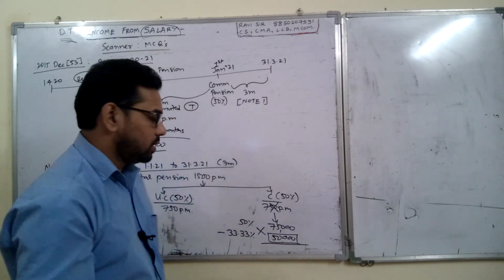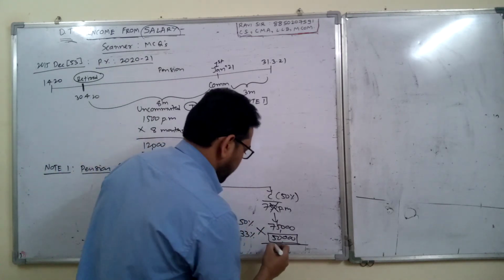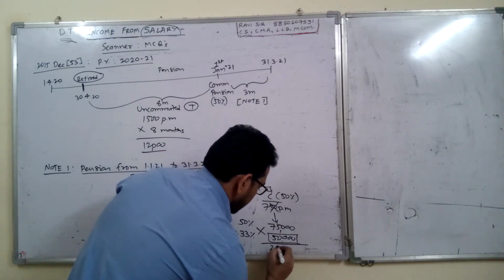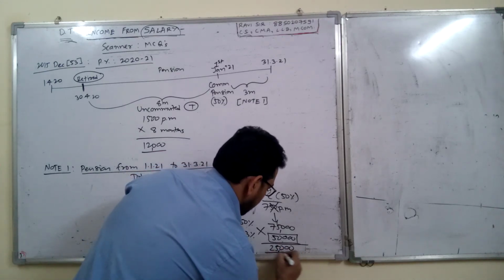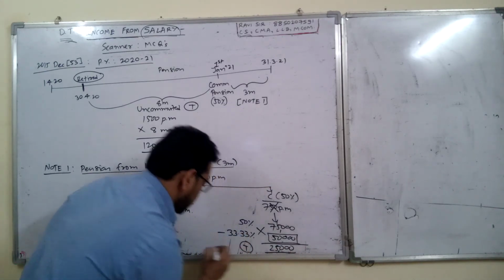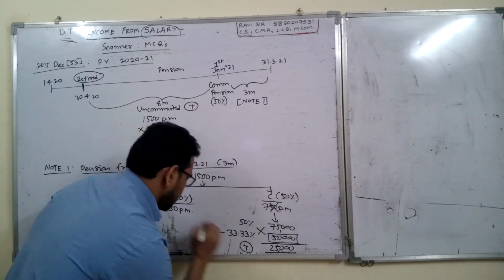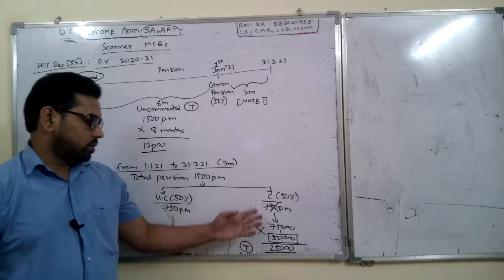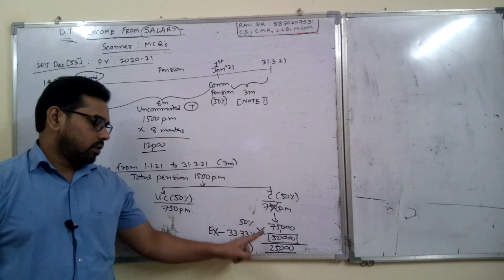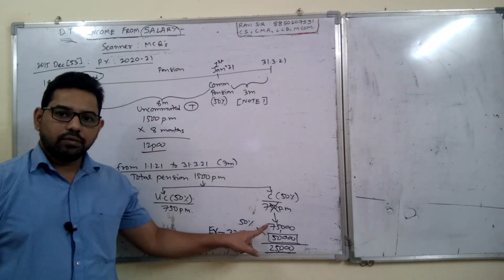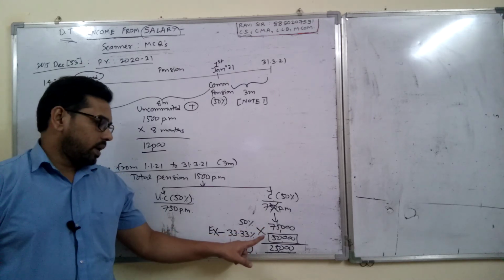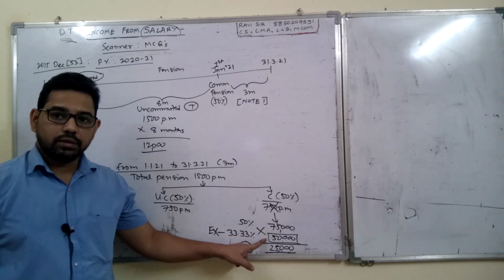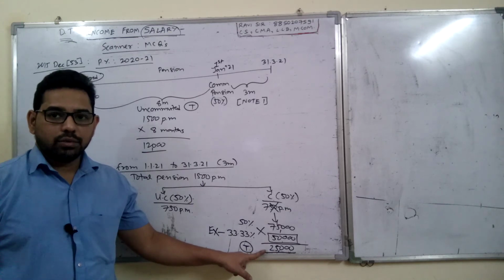So how much is taxable? 75,000 minus 50,000 comes to 25,000. This is taxable, and this was exempt. So for the commuted portion, total commuted pension was 75,000, minus exempt 50,000, taxable balance amount 25,000.